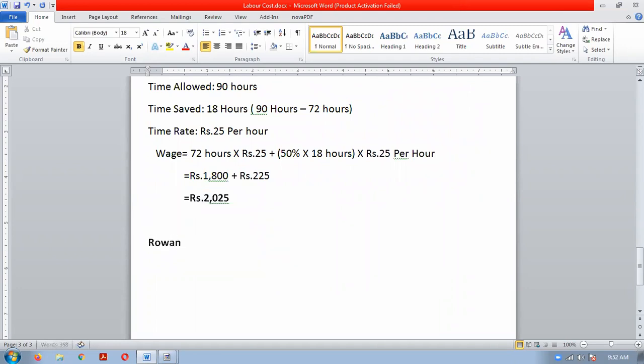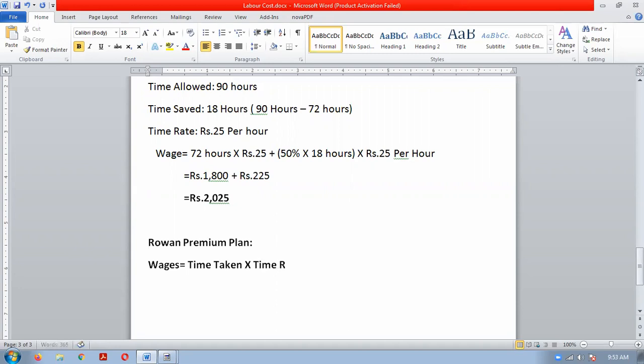Rowan premium plan. What is the formula for Rowan premium plan? Wage is equal to time taken into time rate.